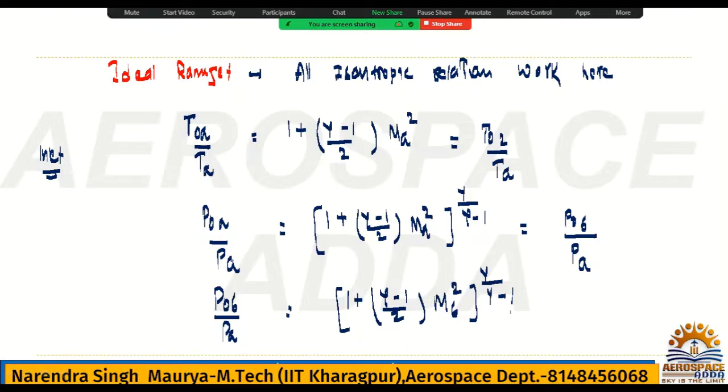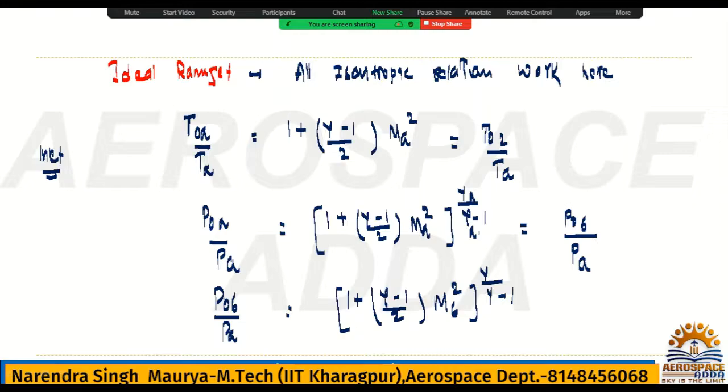Yes or no? Now, what is the difference? Just focus here. The inlet is air, so this MA, obviously MA is the station, no problem. But what about gamma? Gamma for air, so you can write gamma A.